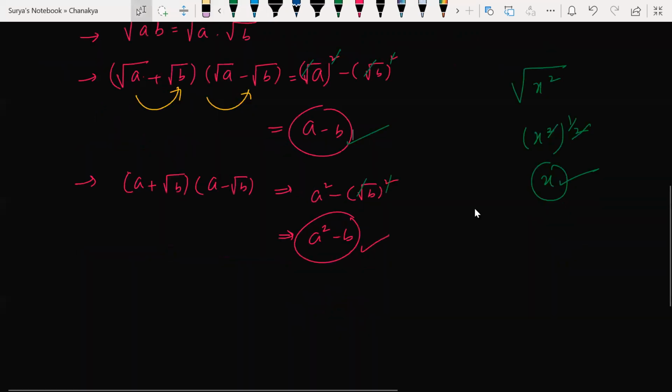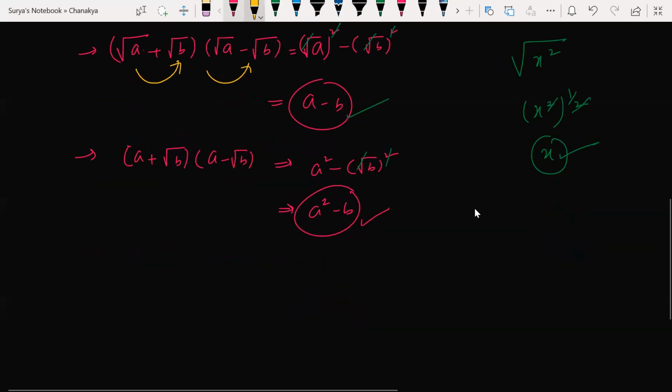Next, the fourth property, the fourth identity I can write here is, if I have all different numbers like square root of a plus square root of b into square root of c plus square root of d. Okay, this can be written as what now?